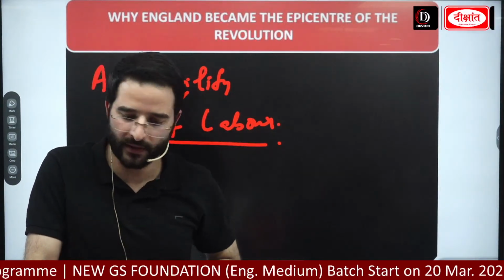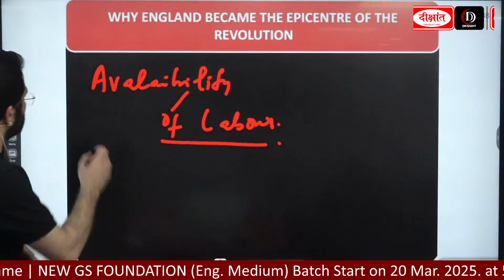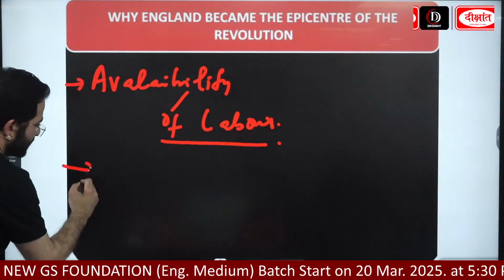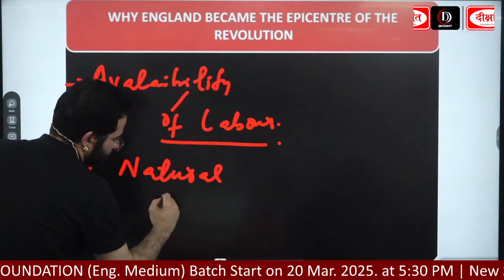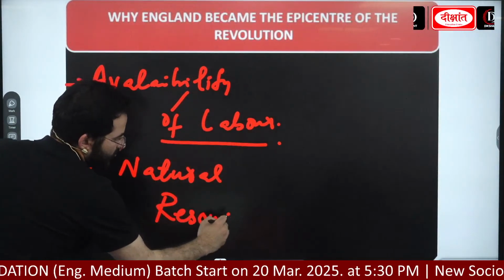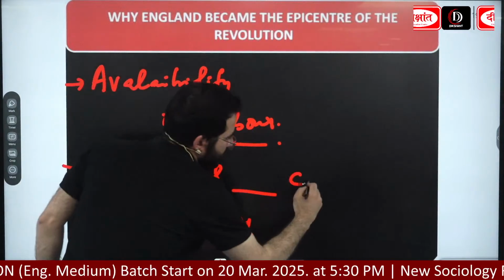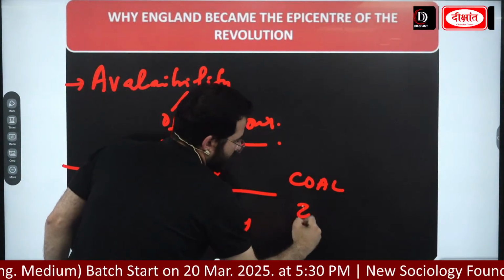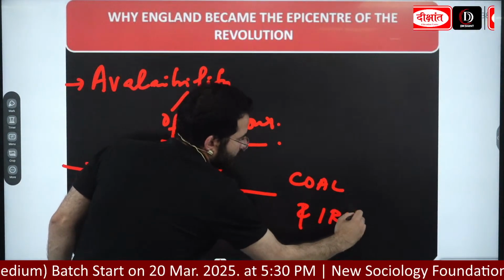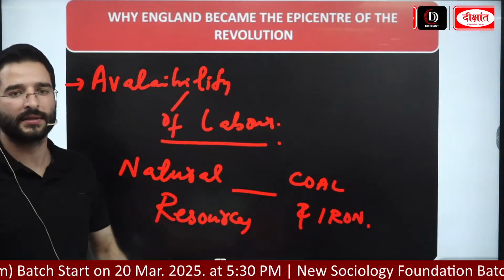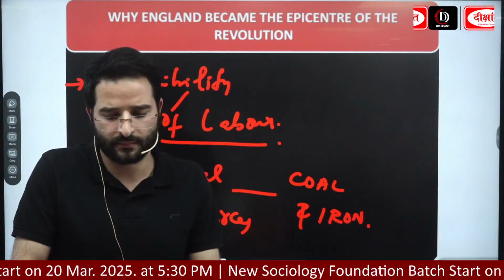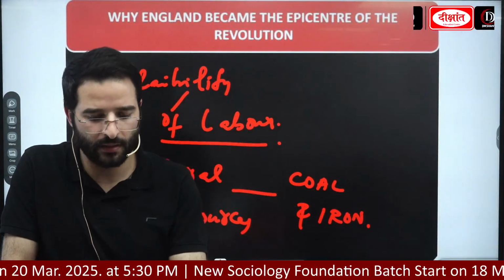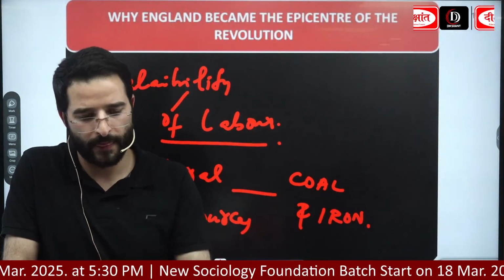Write one more point: natural resources such as coal and iron were seen in huge amount in Britain.